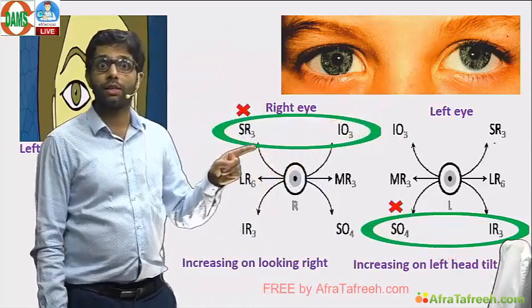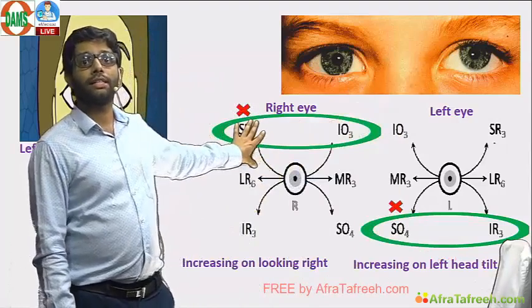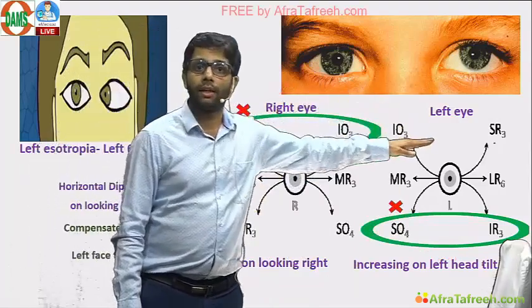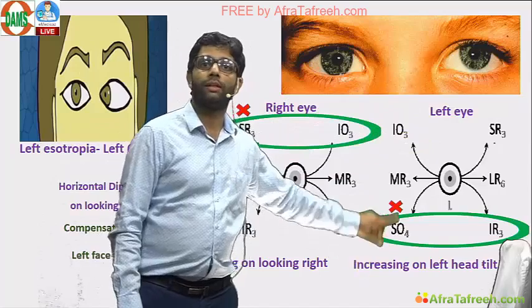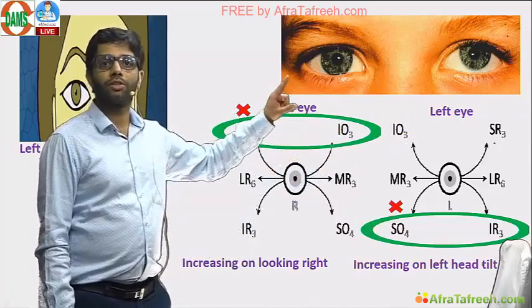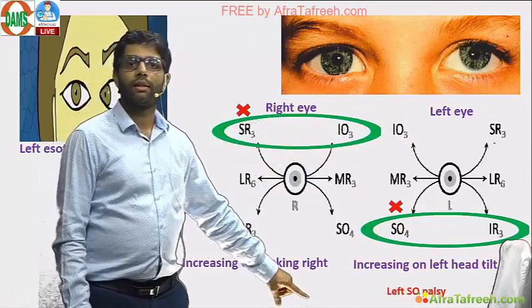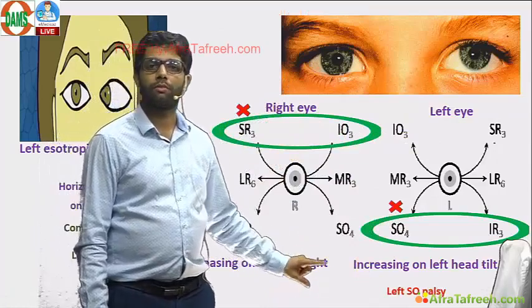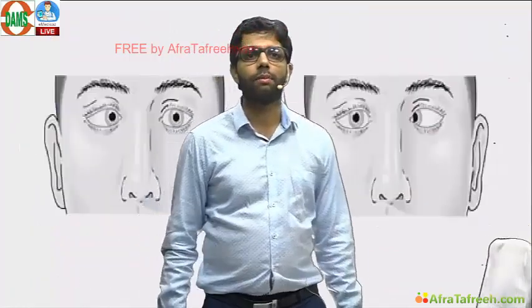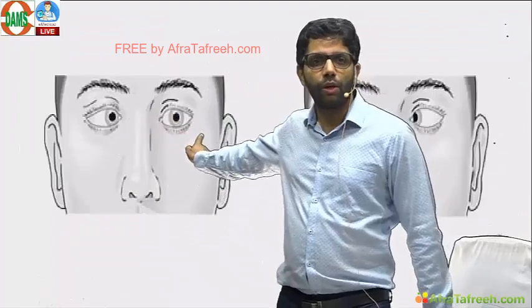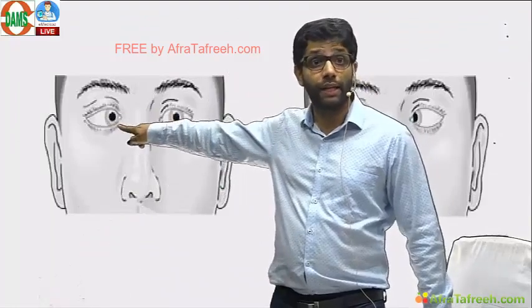Superiors, remember, superiors come with opposite head tilt. Right SR palsy comes with left head tilt. Left SO palsy comes with right head tilt. This patient is coming with right head tilt, left SO palsy. Only one muscle will be satisfied. Park 3-step test. Left eye looking straight, right eye looking right, esotropia.